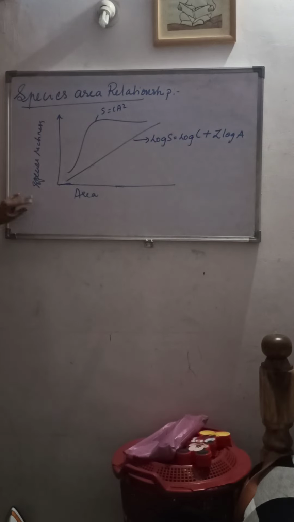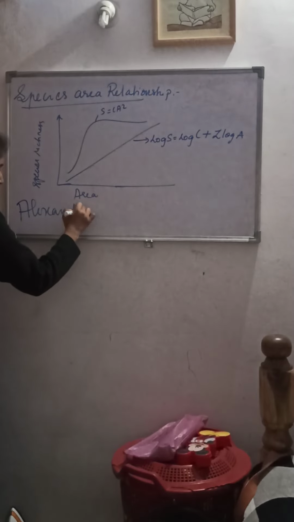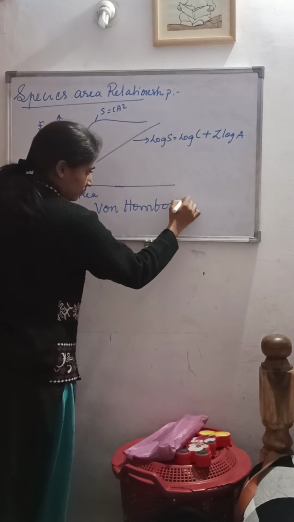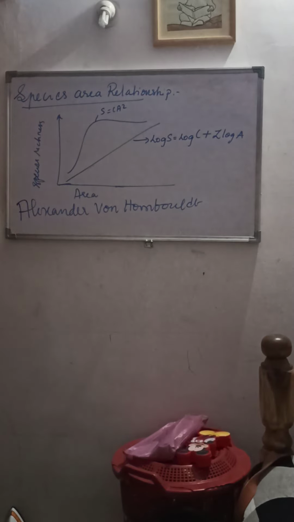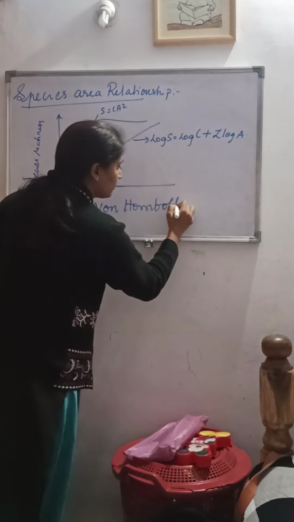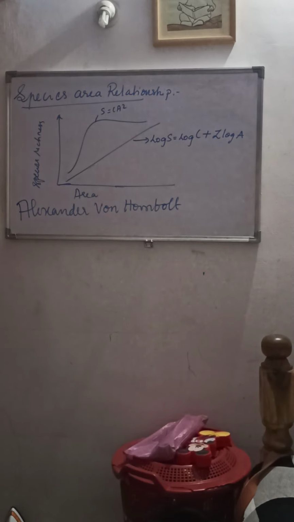The species richness against the area, by a German naturalist as well as geographer by the name Alexander von Humboldt.